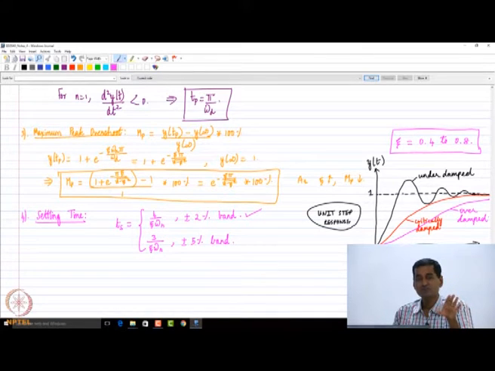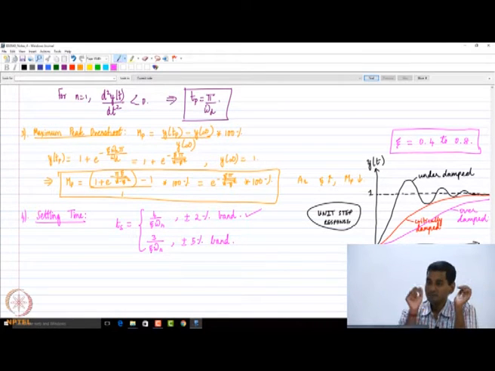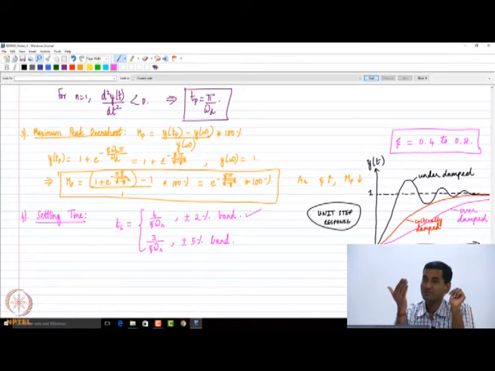But of course, as I told you, a critically damped second order system means zeta is exactly 1, and in real life it's very difficult to make it exactly equal to 1. On the other hand, if you make zeta greater than 1, practically it's going to be very sluggish. I'm sure you have seen many automatic closing doors. You open it, it closes ever so slowly.